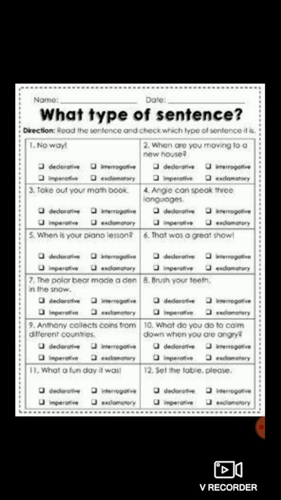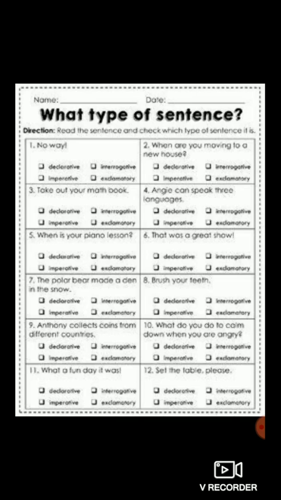9th one, Anthony collects coins from different countries. So this is the information about Anthony. It tells about something. So therefore it is a declarative sentence. 10th one, what do you do to calm down when you are angry? So my dear students, again the question is asked here, and therefore it is said to be interrogative sentence because the question is asked.